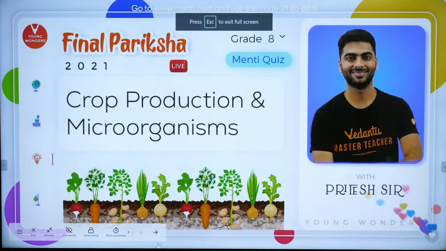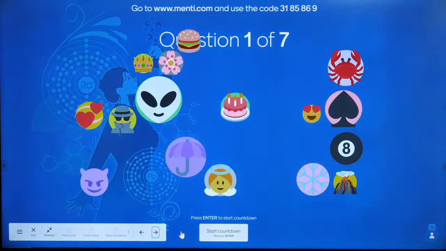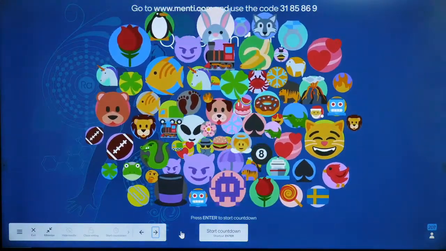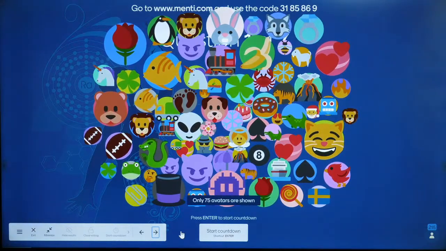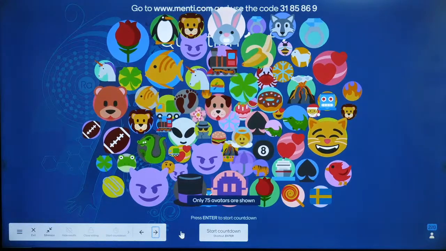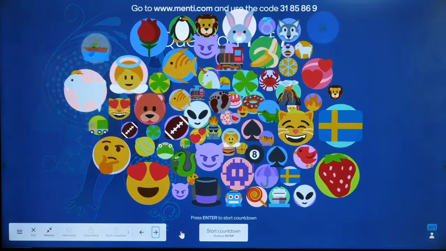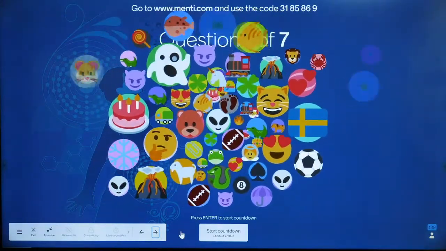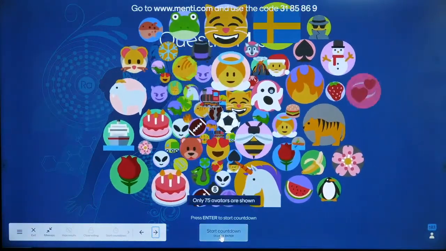Let's start. So Anil, you have to go to www.menti.com and use the code 3185869. Hi Ishan. Hello Aryan. Oh, is it Amit? That's nice. Hi Umesh. Thank you Amita. Just listen to me carefully. You will understand everything. I'm starting the Menti.